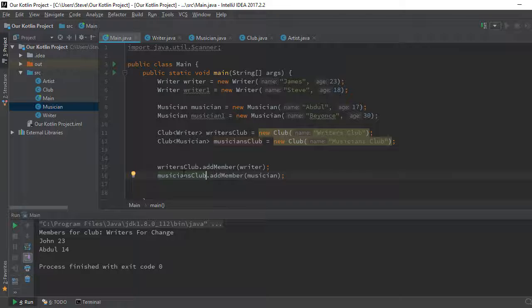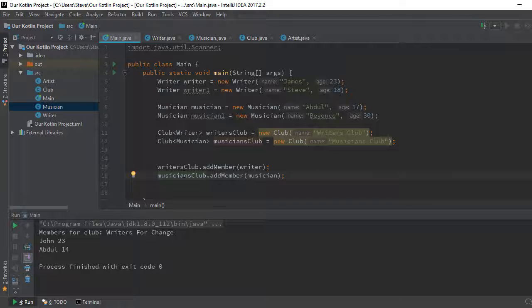There are lots of times that you'd forget and add a member that does not belong to a particular club. Generics warns you beforehand, and you never have to make that mistake, right? So even though the club class is more generic, you can tailor it down to your specific purpose, right? And that's the beauty of generics.